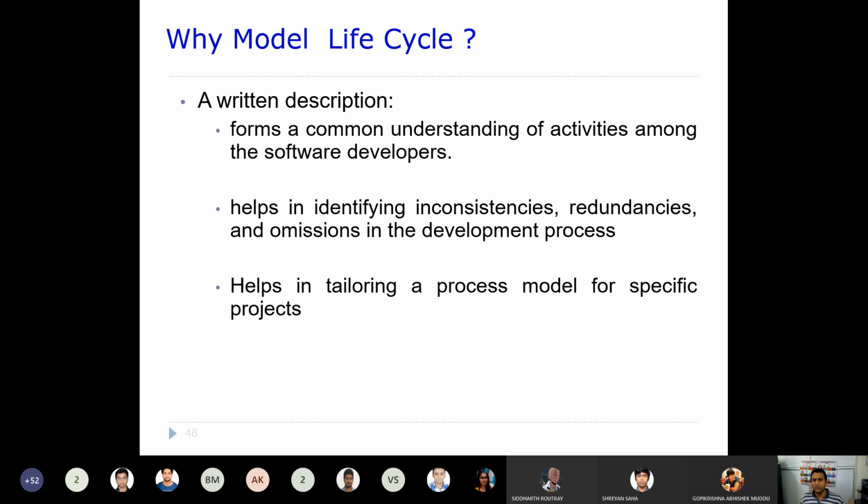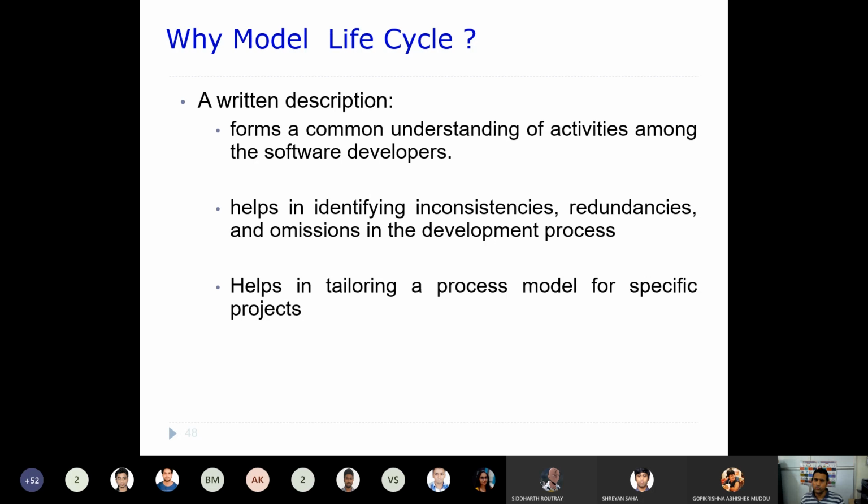Now, why do we need this life cycle model? The reason is a written description. Whenever you are going through any life cycle model, we are following these different steps, and these steps are written in natural language like English.